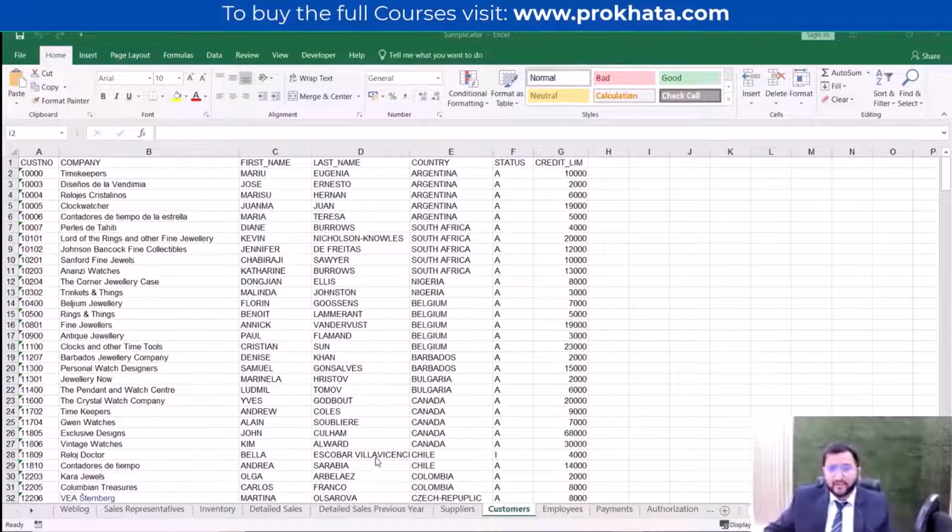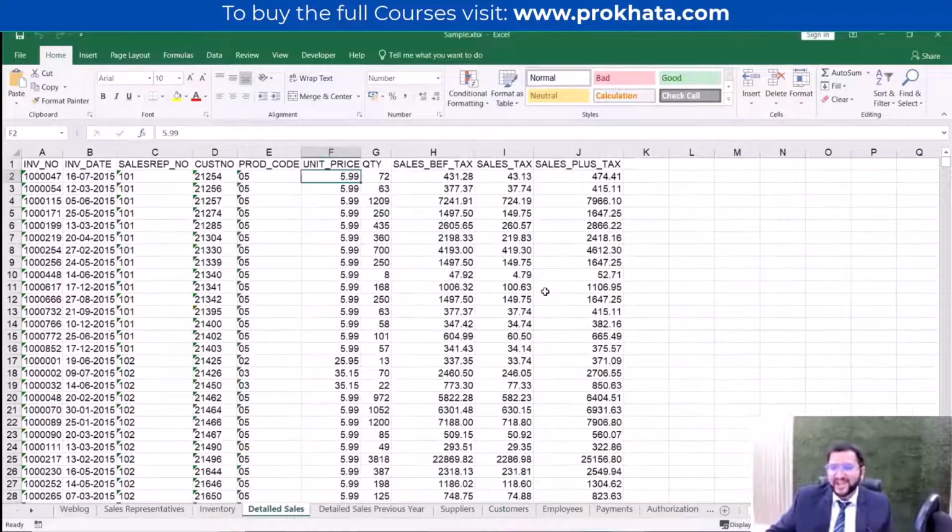So let's see what kind of data we are getting. We are getting a simple Excel sheet, and in that Excel sheet there are some other worksheets, and the central data will be the details. We are going to build a sales dashboard. So we will be making a dashboard for our sales team, and the sales team is going to see this dashboard and analyze what is going on in the organization. And it can be presented to the top management also, and top management can also see and analyze what is happening in the organization.